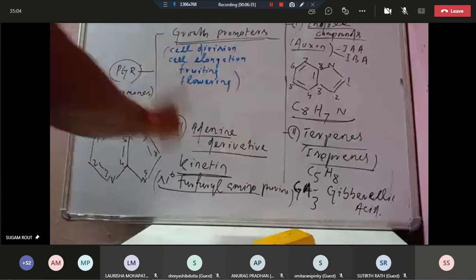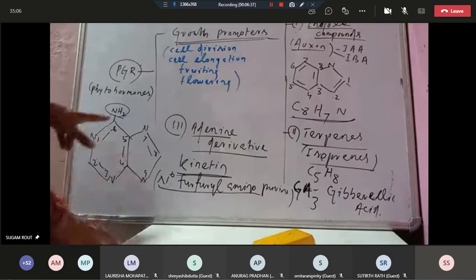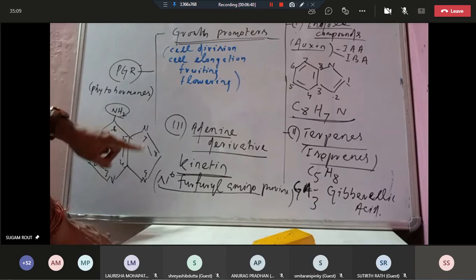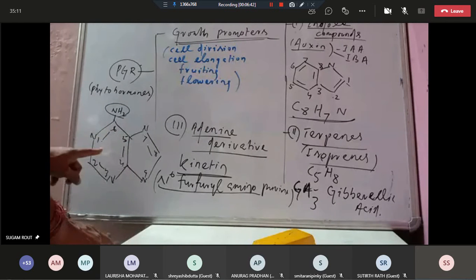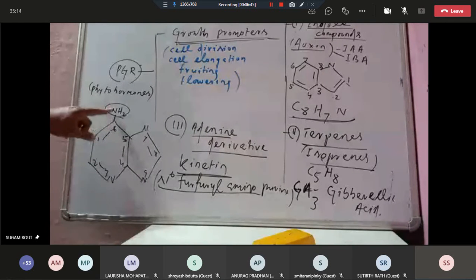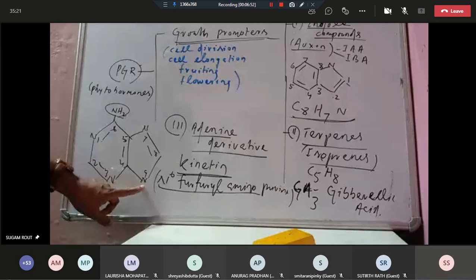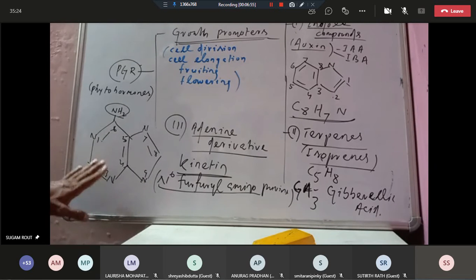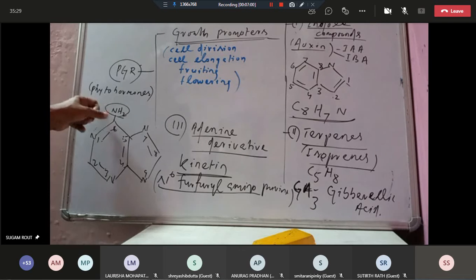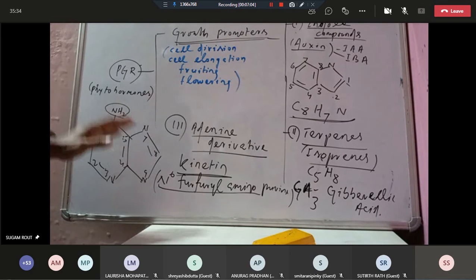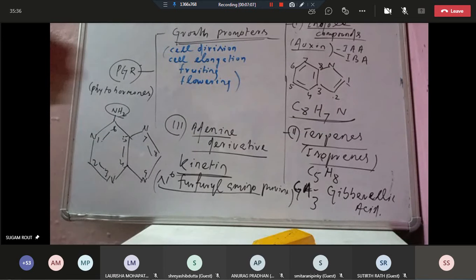But here, for the adenine derivative, the adenine structure is 6-aminopurine, because the six position contains an amino group. The rest: position 1 contains nitrogen, 3 contains nitrogen, 7 contains nitrogen, 9 contains nitrogen. The 1, 3, 7, 9 positions have nitrogen, and the rest are carbon. This amino group is at the six position. Here it contains a furfuryl group, furfuryl aminopurine. I'll go into detail when I talk about kinetin.